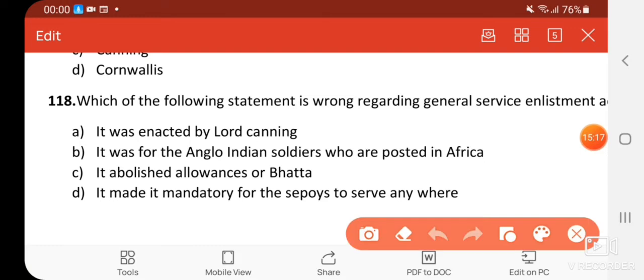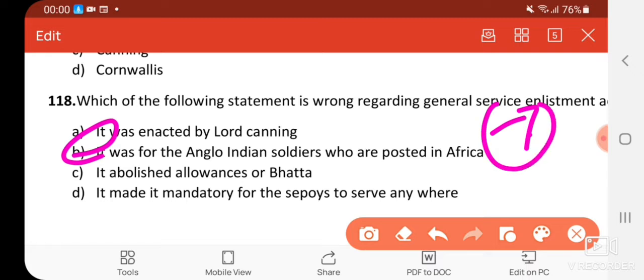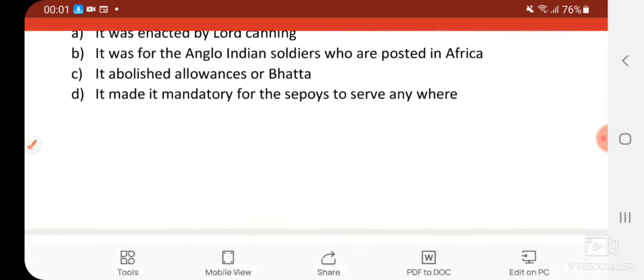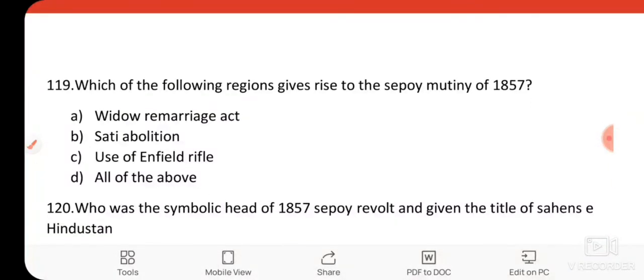They are asking about the wrong answer. The wrong answer would be, it was for the Anglo-Indian soldiers who are posted in Africa. It was not for the Anglo-Indians, it was for the Indian soldiers posted outside India. It was introduced by Lord Canning, and it abolished allowances or bhatta to the soldiers who are posted outside India, and it made it mandatory for the sepoys to serve anywhere outside India also.